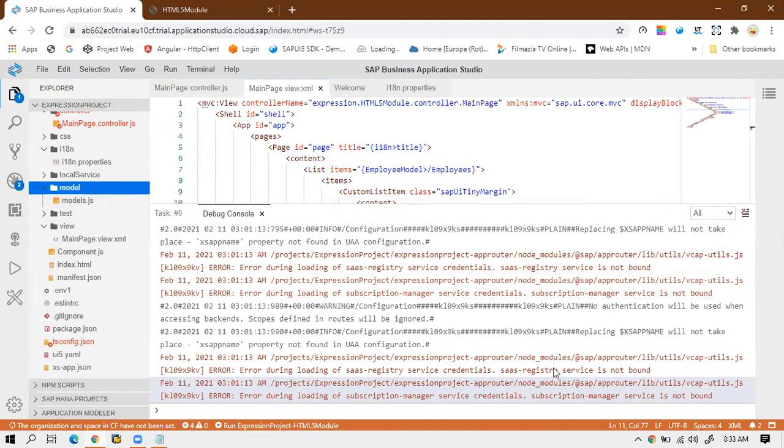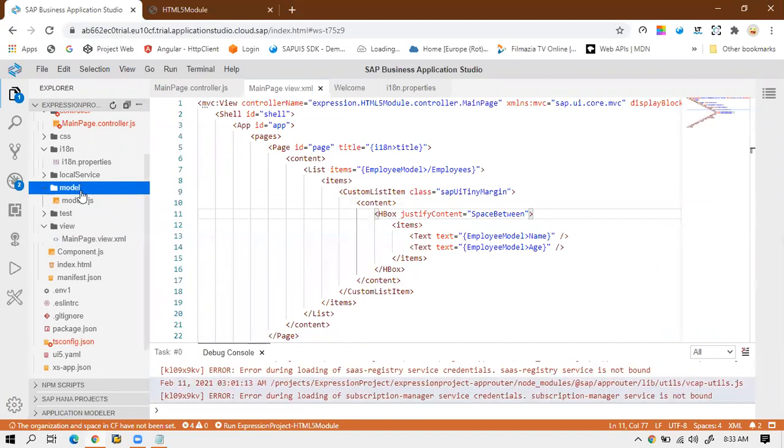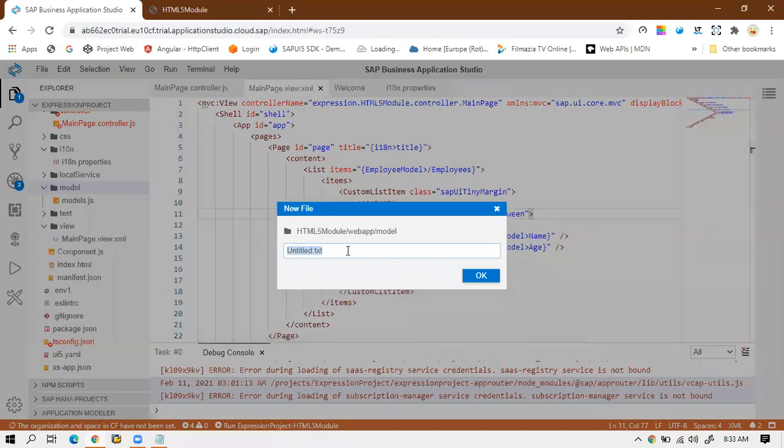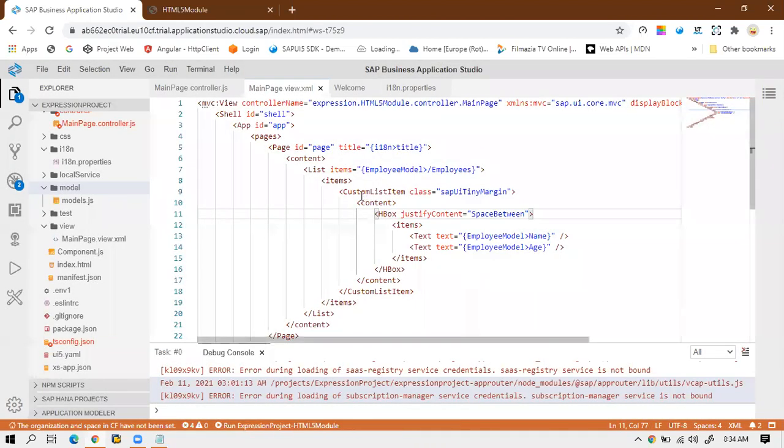Let me minimize this tab. I'll right click on this model folder, click on new file, and write formatter.js. The extension for this formatter is .js. I will click on OK.